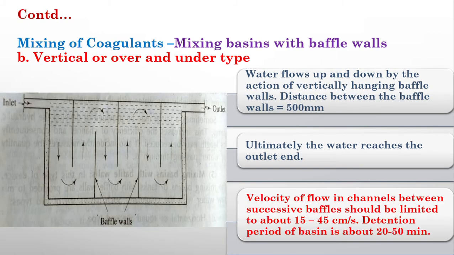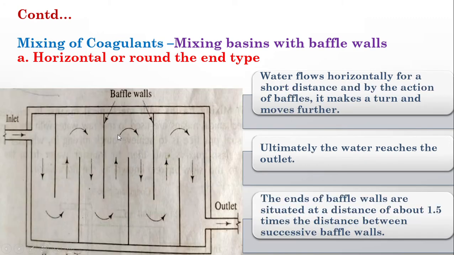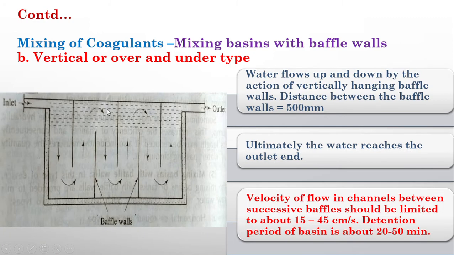And the second method of using the baffle wall is the vertical or over-and-under type. This is a sectional view, while the earlier one was a plan view. In the earlier case, we provided the baffles in a horizontal manner. In this case, we provide the baffles in a vertical manner, and the inlet and outlet will be at the same top portion. So the water with the coagulants will reach here, cross along these baffles, and come out through this outlet. While moving like this, it will get enough time for mixing.